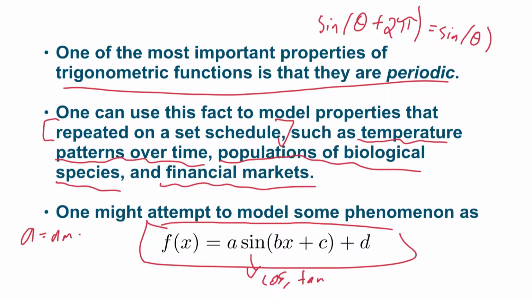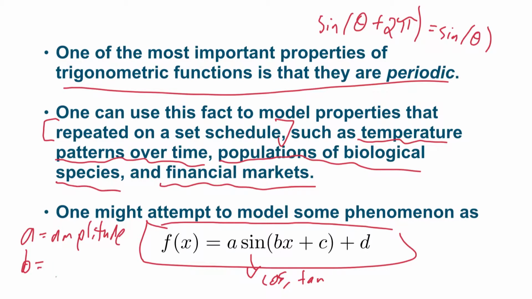A here determines the amplitude, which is the gap between the biggest value and the smallest value. You can think of this as the size of the waves of these periodic functions. If A is large, I have a big wave, big gaps between the peaks and valleys. If A is small, then I have a little wave, not much of a gap between the peaks and the valleys.